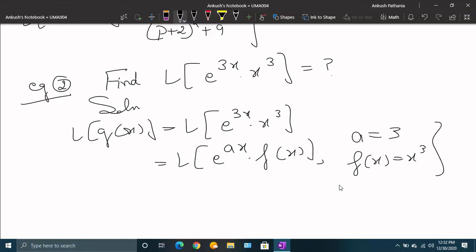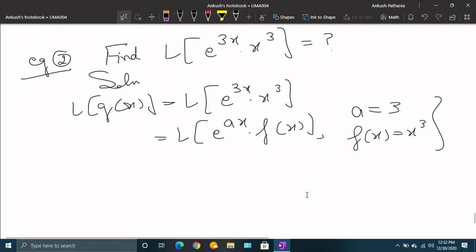Now you can see clearly, this is again a question of the first shifting property, where f(x) is multiplied with e^(ax) term. So I am doing it straightforward. Even I needed to write these type of things while doing the question. It is just since we are doing it for the first time, so I am writing all those things. Otherwise, while doing it on paper or in a test, we will not be writing it as such.